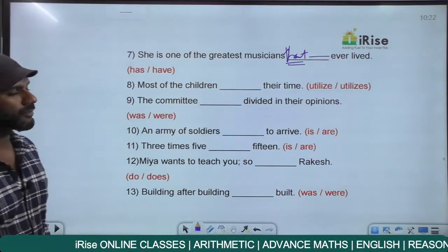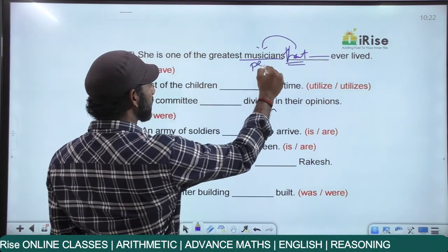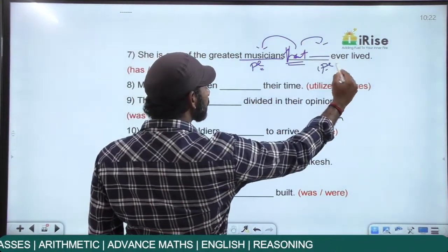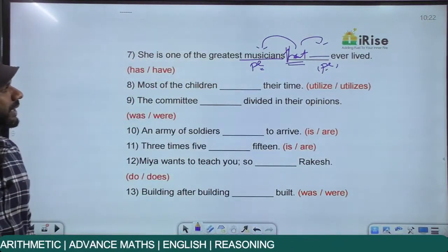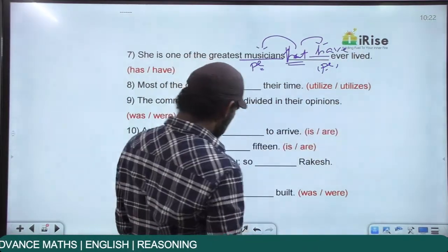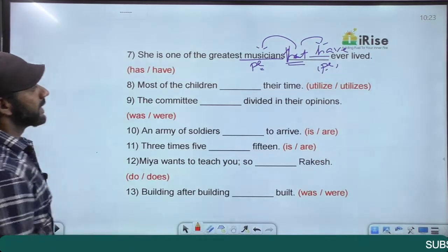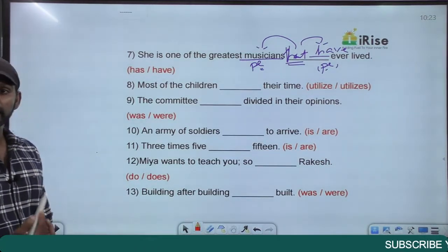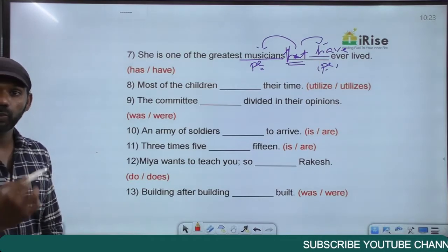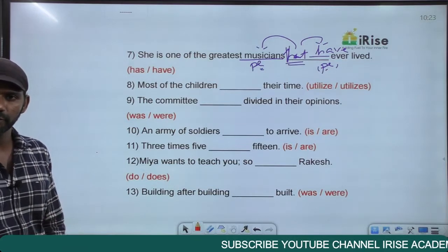"That" is a relative pronoun. The noun that comes immediately before "that" is musicians, plural. So the verb that comes immediately after "that" must also be plural. So she is one of the greatest musicians that have ever lived. Now the meaning of this statement is many great musicians lived, and among the greatest musicians that lived, she is just one among them. So she is one of the greatest musicians that have ever lived.